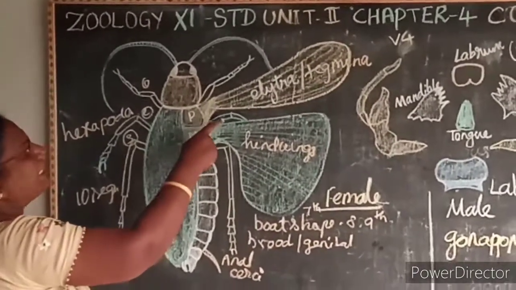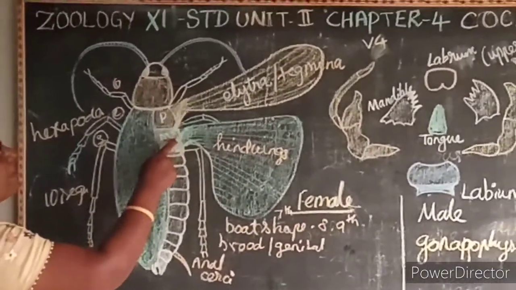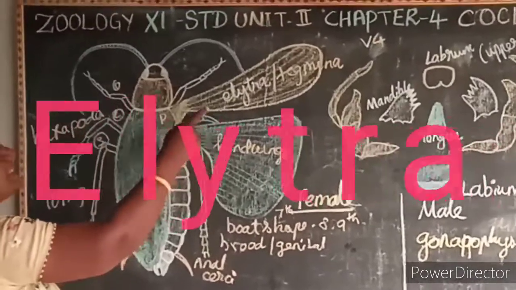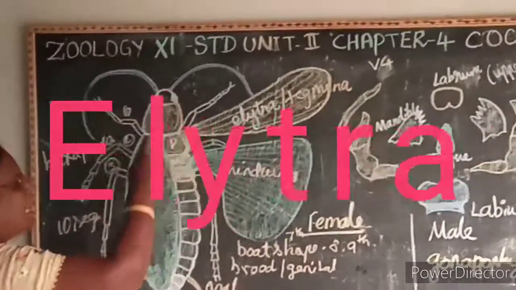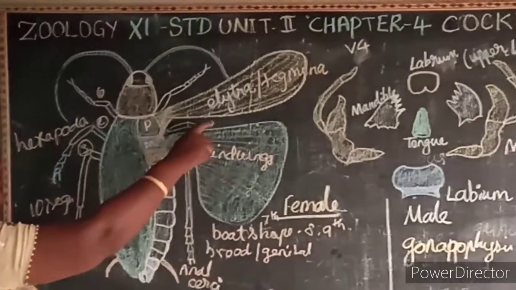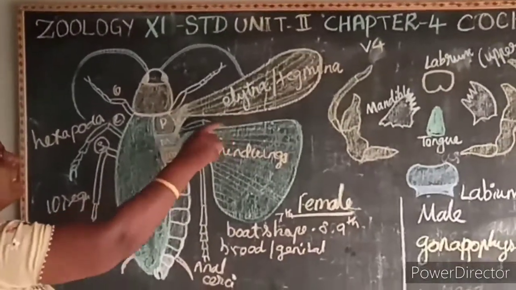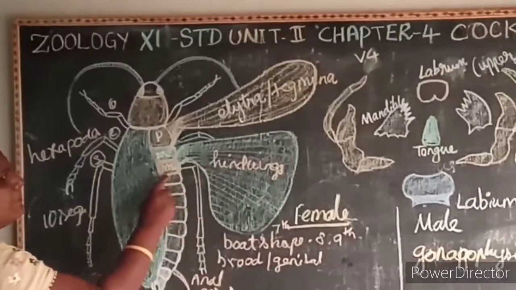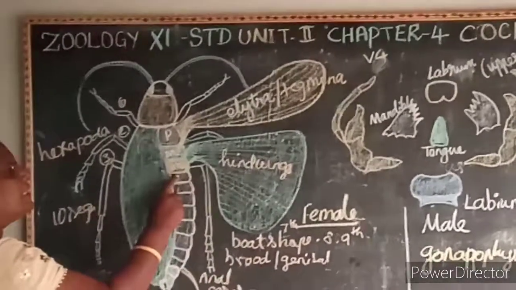The elytra arises from the mesothorax. It is the first pair of wings which covers the body when it is at rest. What is the other name for the elytra? It is otherwise known as what? Tegmina. Then the hind wing arises from the metathorax, which is used in flight.